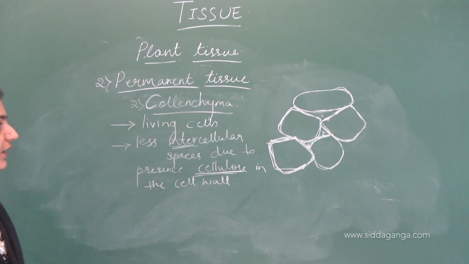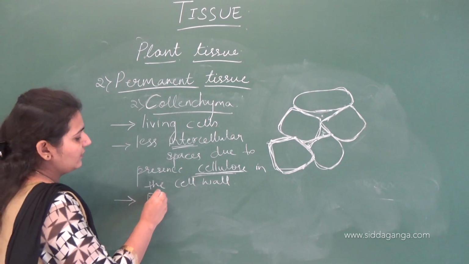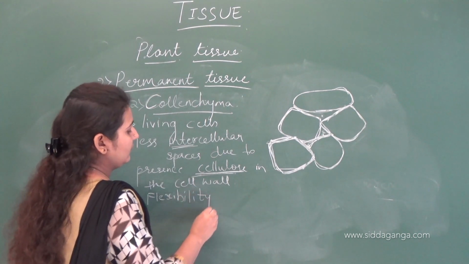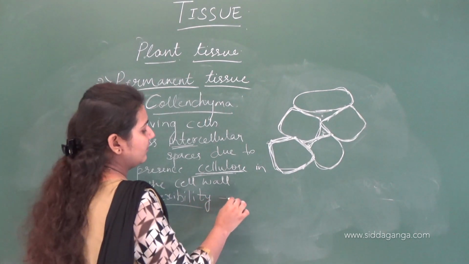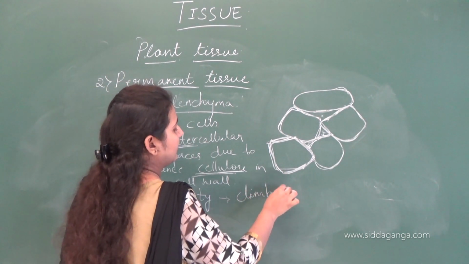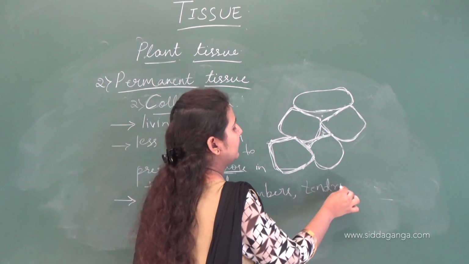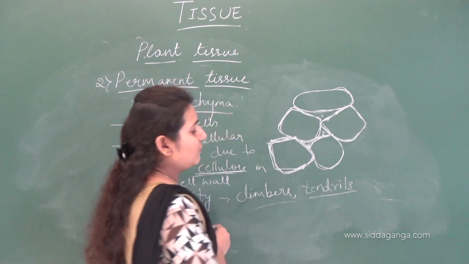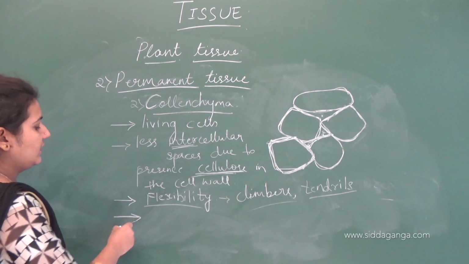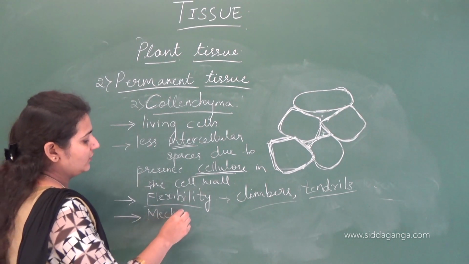And the main function of this collenchyma is that it provides flexibility to the plant. For example, climbers. The stem of the climbers or tendrils are very smooth, they are very flexible. This is because of the presence of collenchyma in them. Hence it provides mechanical support to the plant body.